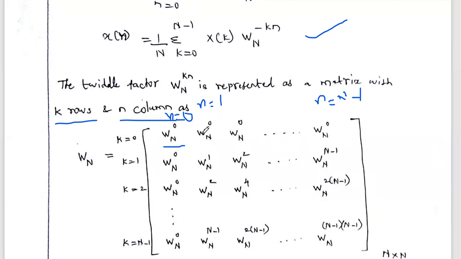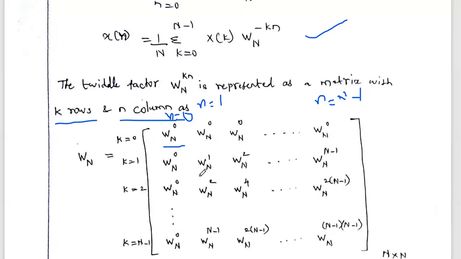Similarly, the second also, k is 0, n is 1. Anyway, the product k into n is 0. So the first row is full of Wn power 0. Similarly, the first column is also Wn power 0 since n value is 0. Either k is different, but in the first column n is 0. So anyway, the multiplication of k into n is 0 for the first row and first column.